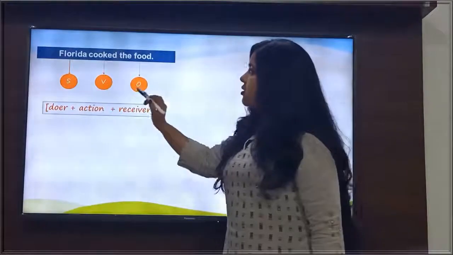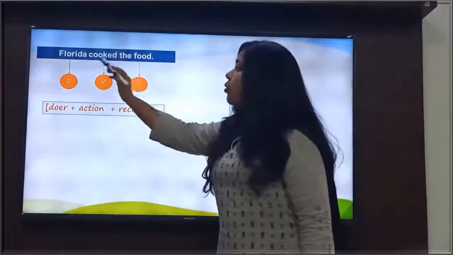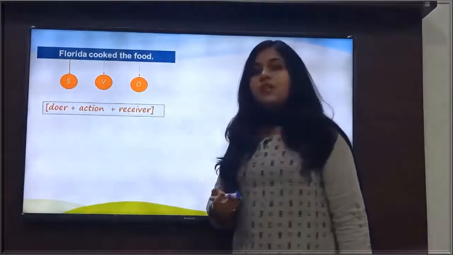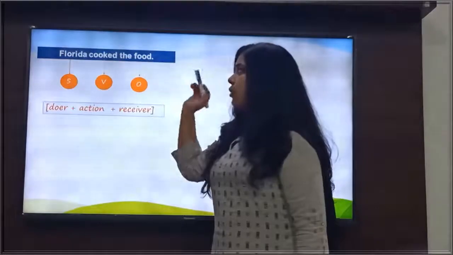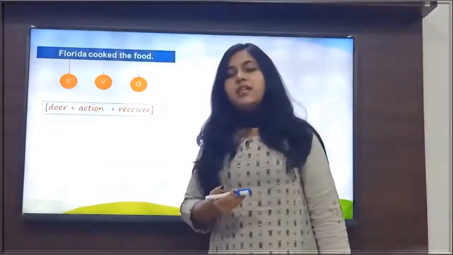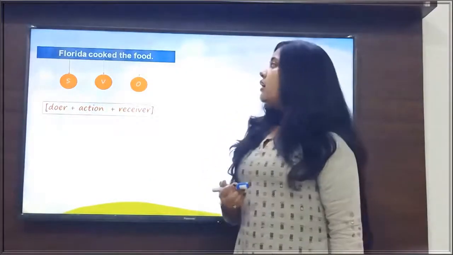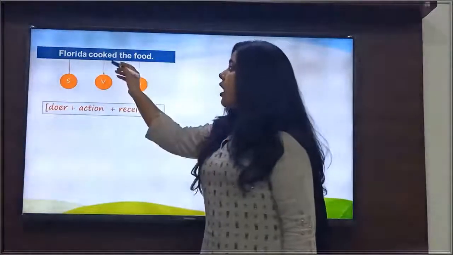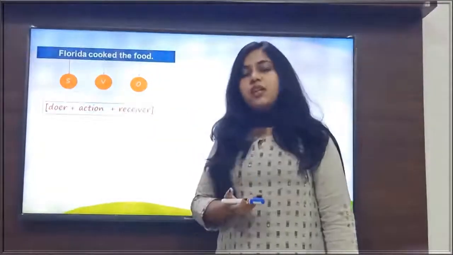In this sentence, cooked is the verb here, and if we ask the question who cooked the food, then what answer will we get? We get the answer Florida. That means Florida is the performer or the doer of the action here. And if we ask the question after the verb, Florida cooked what, then what answer will we get?